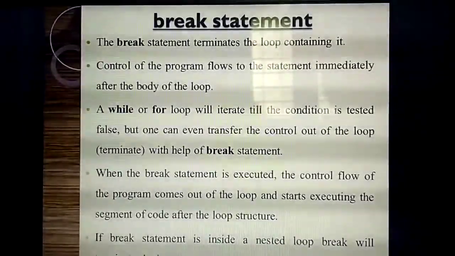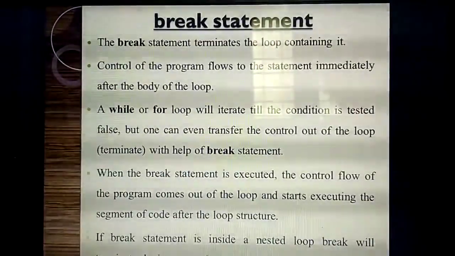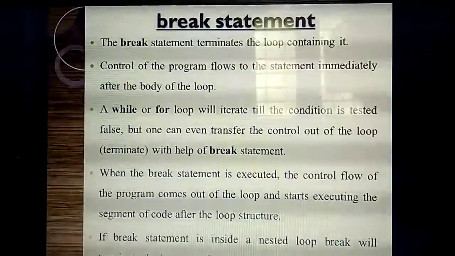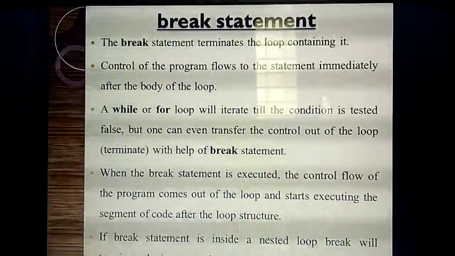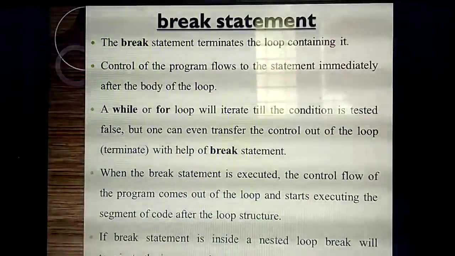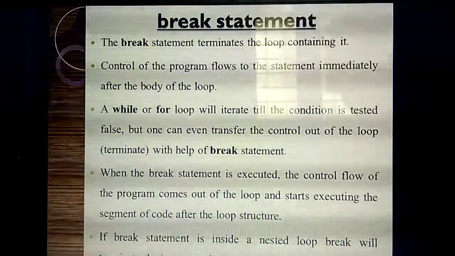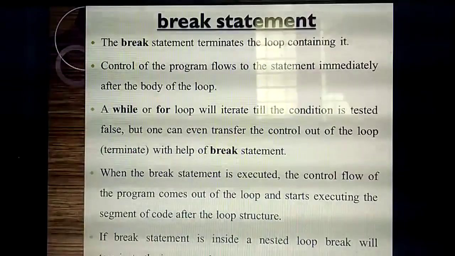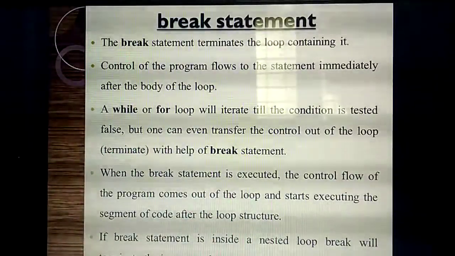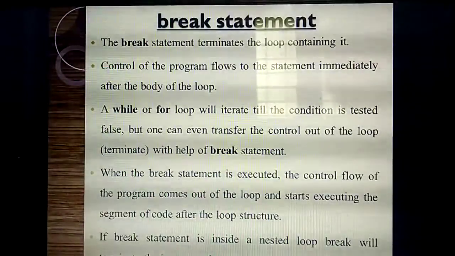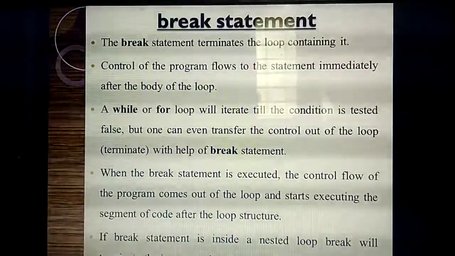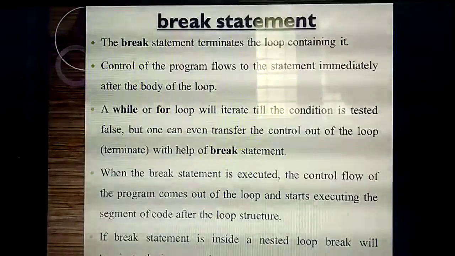If you give the break statement inside a nested loop, it will exit the innermost loop. What do you mean by nested? One loop inside another loop. So if you use the break statement inside, the innermost loop will exit and terminate first. Understand?